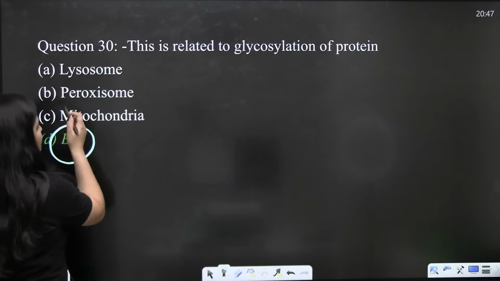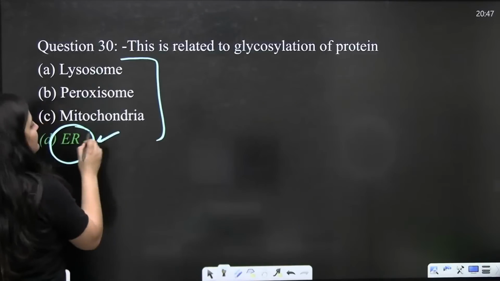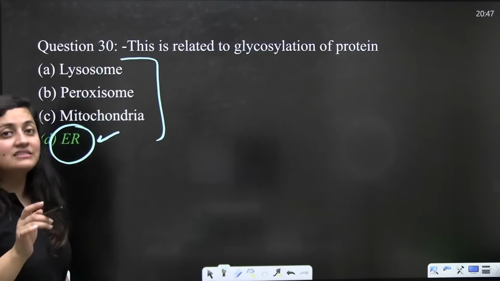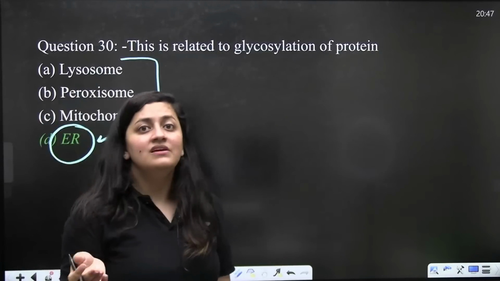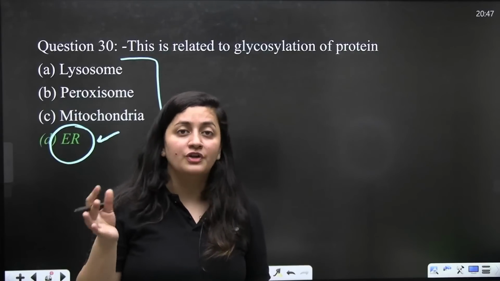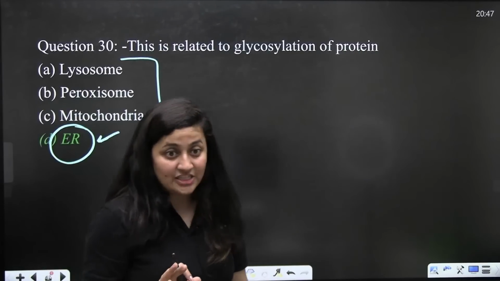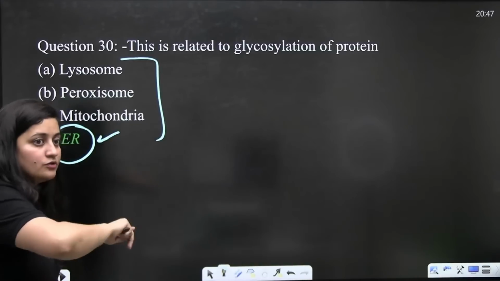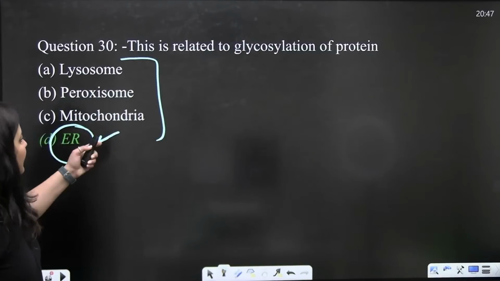We know the correct answer here. Out of all the options given here, it is the endoplasmic reticulum. And even in the case of Golgi apparatus, we talk about glycosylation and glycosidation. Right, 2 words are there, glycosylation and glycosidation, but here the correct answer is D.